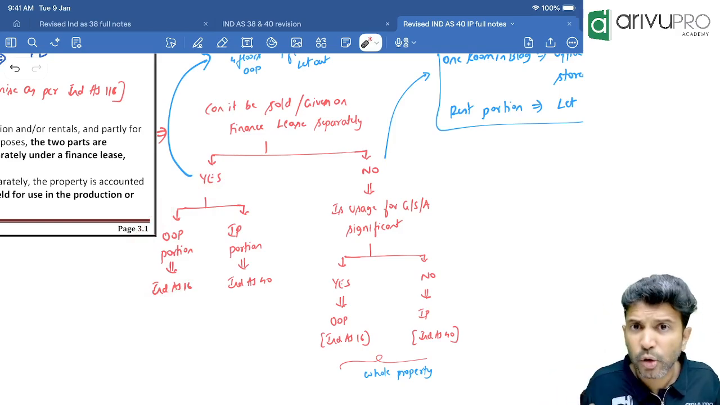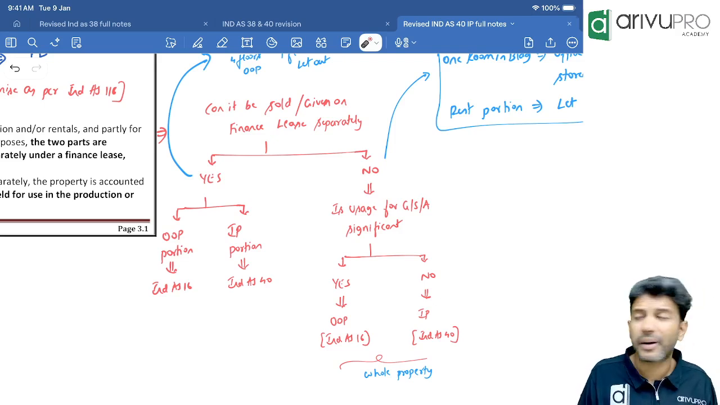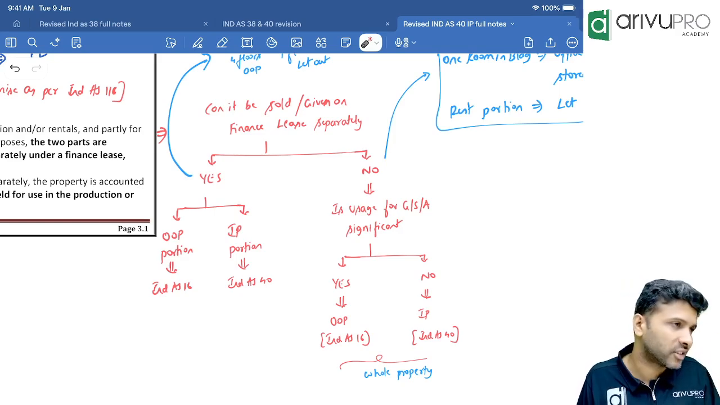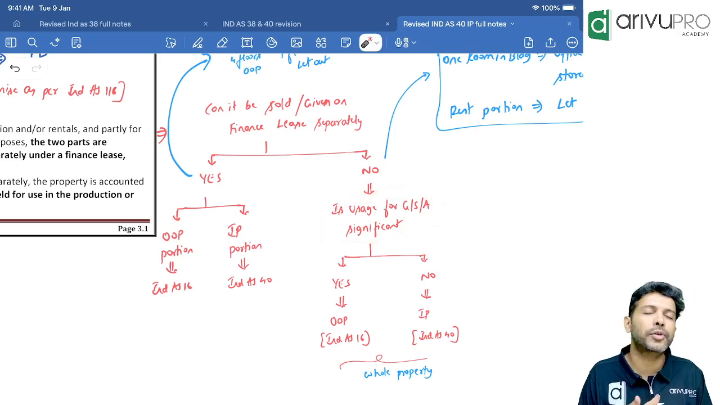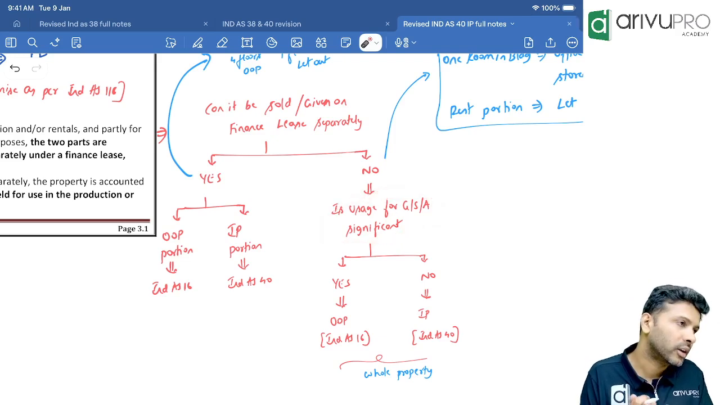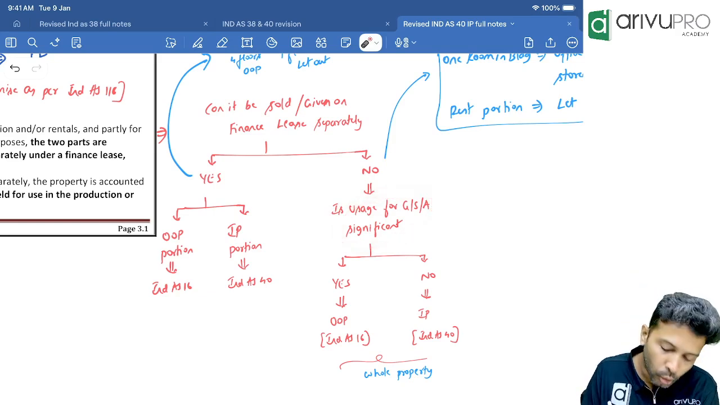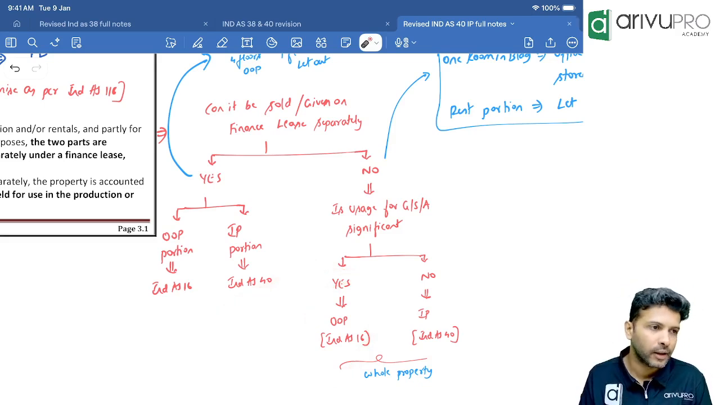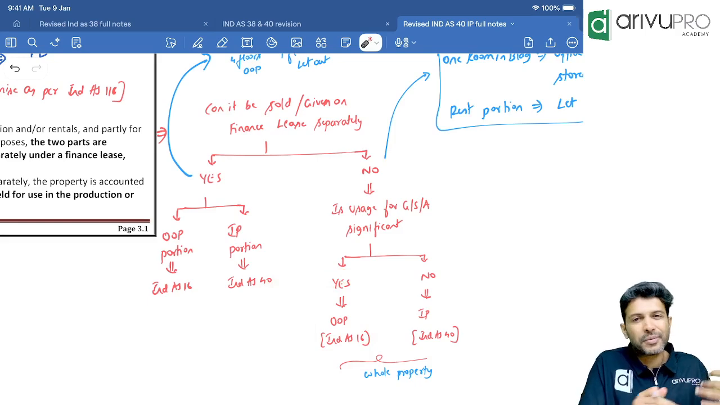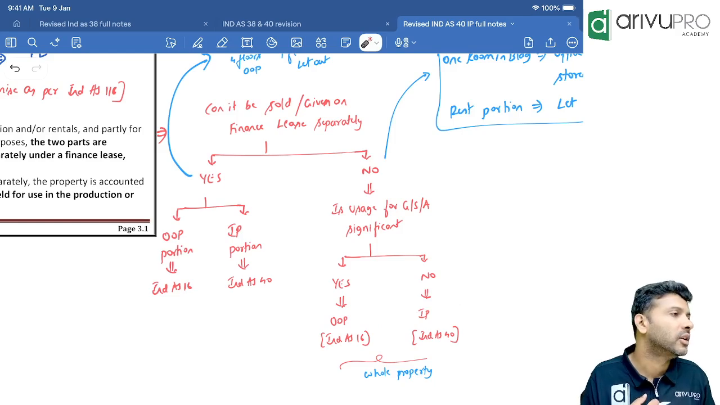But if you conclude that you cannot sell the property separately or give it on finance lease separately, then you need to check: is the usage for business purpose significant or not? If significant usage is done for business purpose, then the whole property will be classified as OOP and Ind AS 16 will apply. If the usage for business purpose is not significant, then the entire property will get classified as IP.